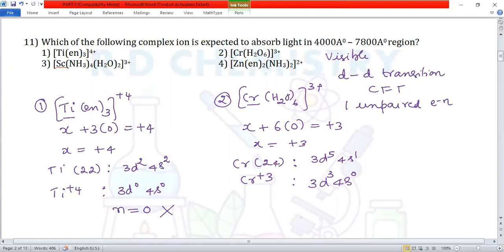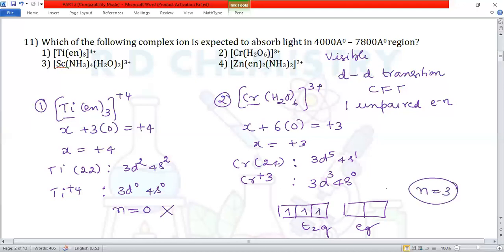Now here 3d3. This is an octahedral complex. In the case of octahedral complex, there's a crystal field splitting. We'll get 2 sets of orbitals. One is the t2g, the other one is the eg. 3 electrons, 1, 2, 3, according to Hund's rule. So there are 3 unpaired electrons. At least one is enough. Therefore, your chromium complex can absorb the light. Therefore, option number 2 is the answer.